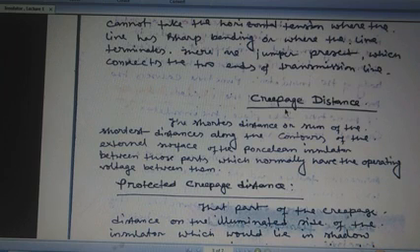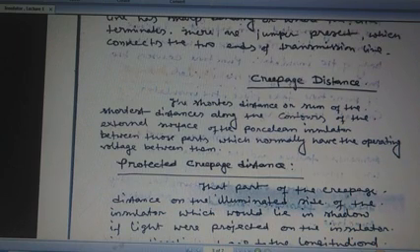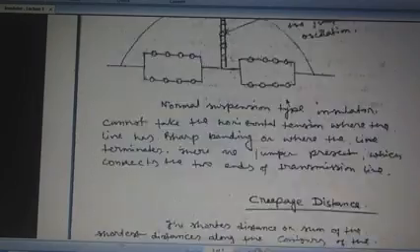Now this is a vital term, that is creepage distance, and this term is related to the insulating characteristics of the insulator. The shortest distance, or sum of the shortest distances, along the contour of the external surface of the porcelain insulator, between those parts which normally have the operating voltage between them, is called creepage distance.